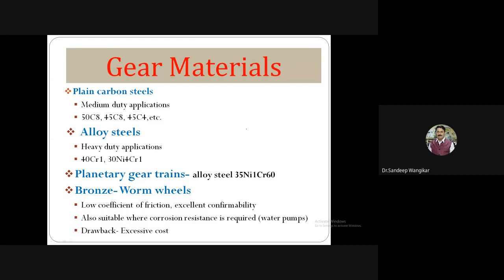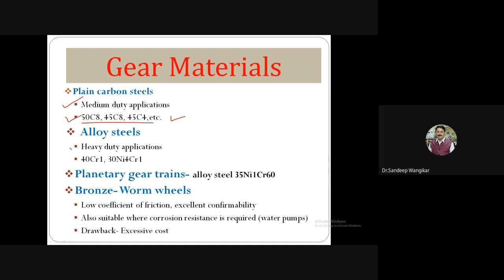Then plain carbon steels. For medium duty applications, plain carbon steels are used. There are some categories: 50C8, 45C8, 45C4. These are the designations which have some typical properties, carbon content, molybdenum content. I will show you once in the design data book, in which all these configurations are given. Then next is alloy steel.